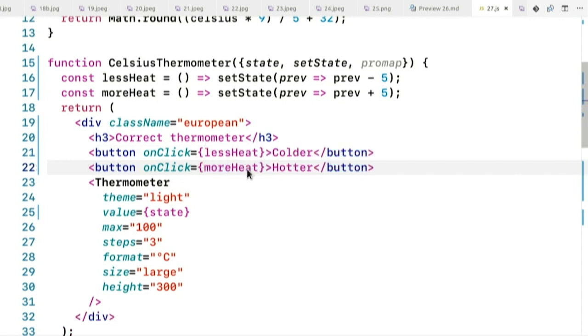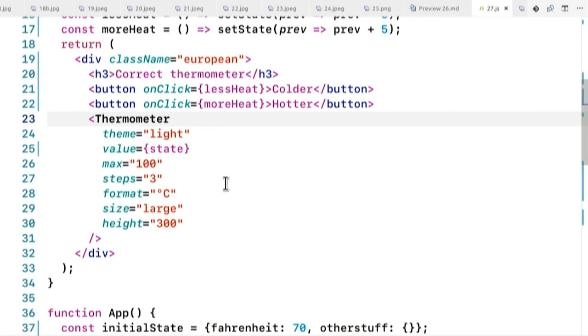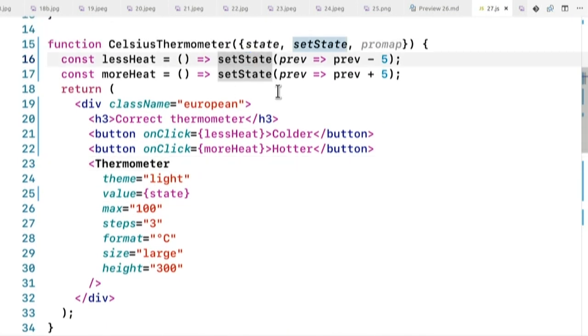Let's see if that works. So I press hotter, it adds 5, and the Fahrenheit updated automatically. So I don't need to actually worry about manually updating the Fahrenheit. You see it's already updating it automatically. That's nice. Okay, so this stuff actually works, right? You use setState just like you would use normal setState.